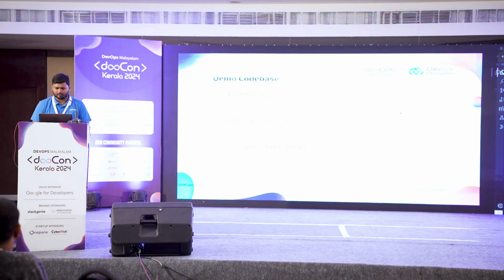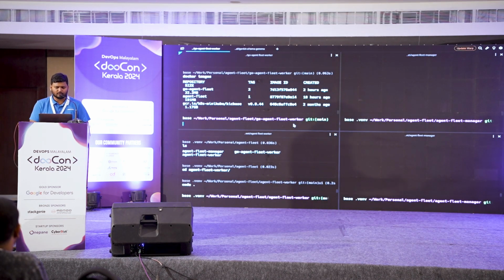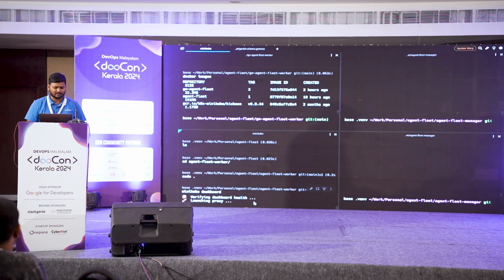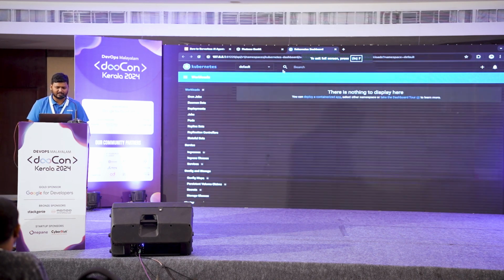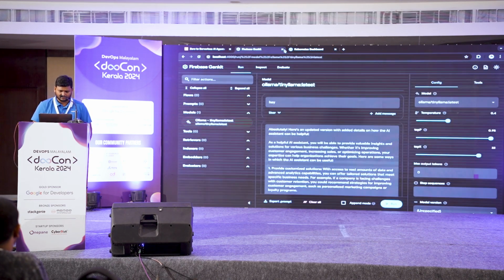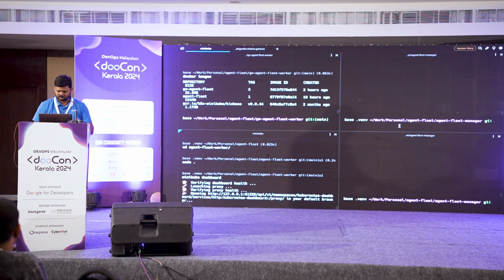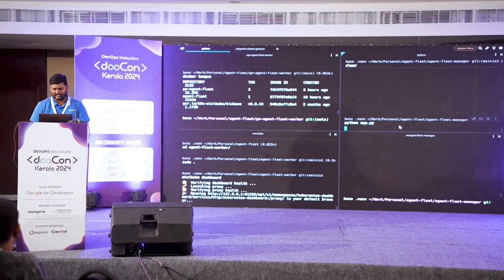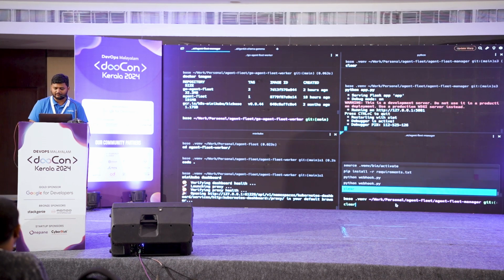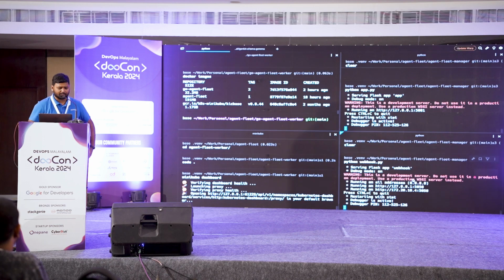And let me try to run all of this. Go Agent Fleet Worker, I've already built, the image is available here, and I will need a Minikube dashboard. I'm using Minikube for local development. I do not want to have something as big as anything else. So Minikube is here, the dashboard is available to us, there's nothing running right now. Let me do python app.py, and as I said, I'll need a webhook, so python webhook.py. Right now there's nothing happening on the webhook. Everything's static, nothing is going on in the system.